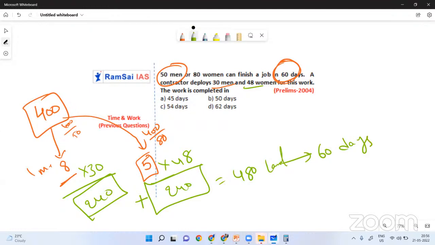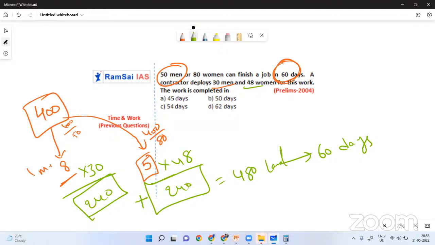Just look at the diagram again. Imagine there are 400 laddus. You can ask me, Sriram, how do you know there are 400 laddus only? Who knows? I just considered 400 because 400 is the LCM of 80 and 50. To make calculations simple, I considered 400 laddus. If you want, you can consider 4 laddus only. Who bothers? If 400 laddus are there, 50 men can finish 8 laddus each in 60 days. Similarly, one woman can finish 5 laddus in 60 days.